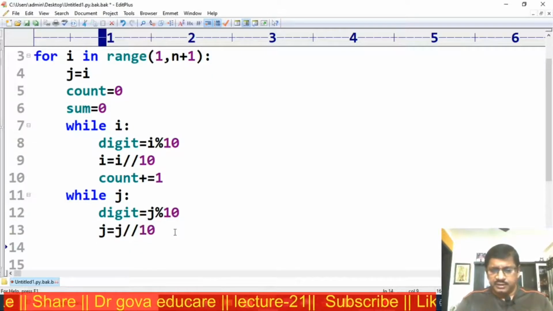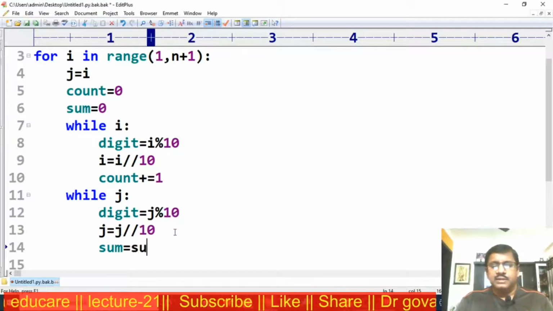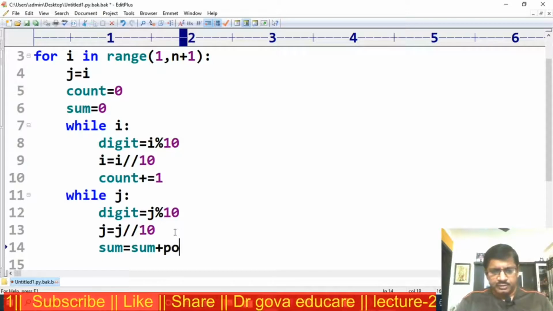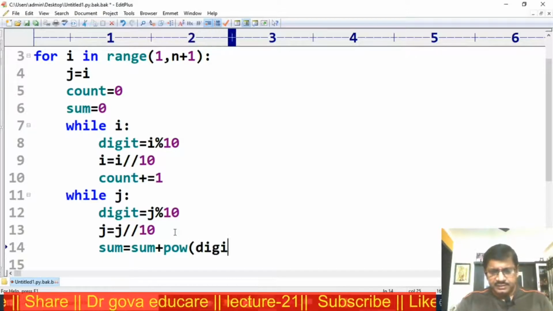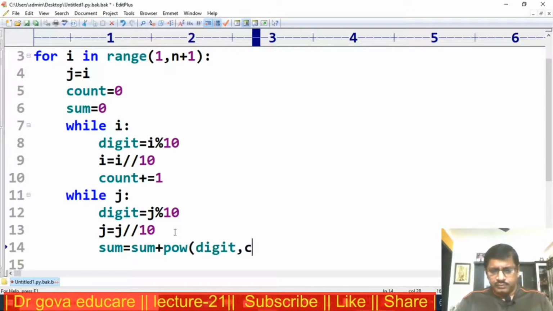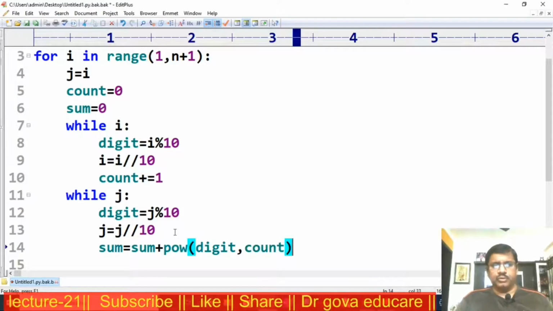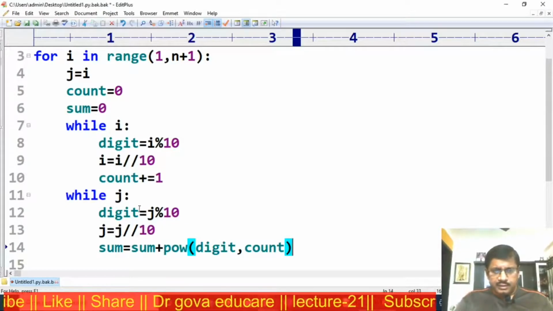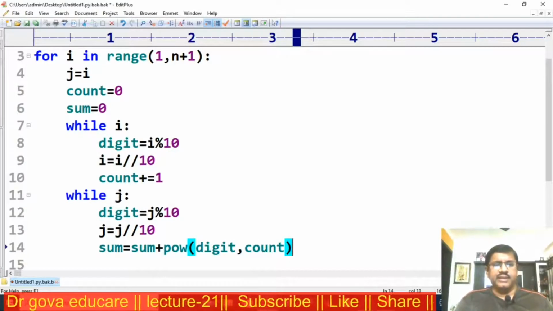I am calculating the sum. Sum is equal to sum plus I am using the power function, power of digit comma count. Now repeating, the while loop is executed until j equal to 0.